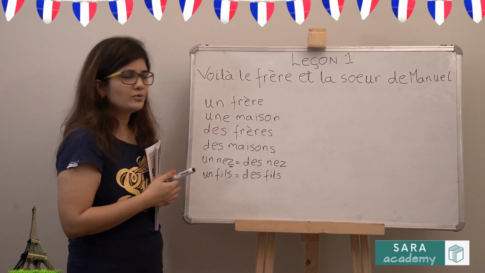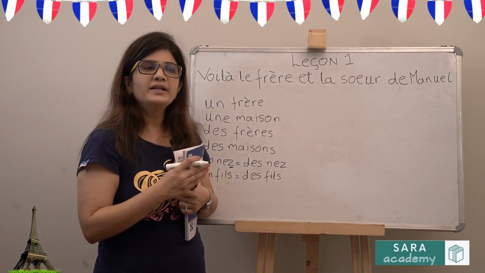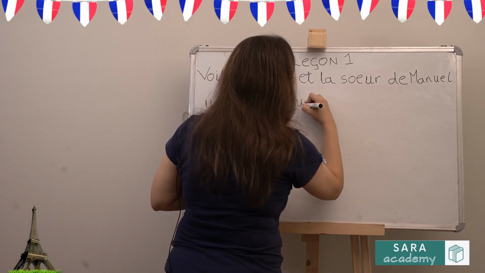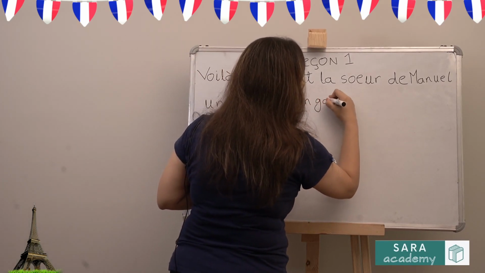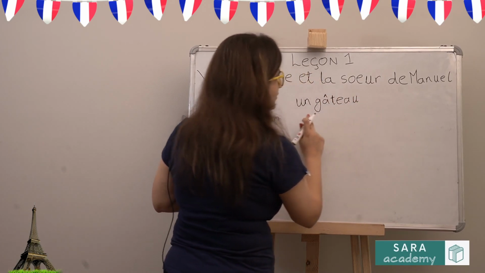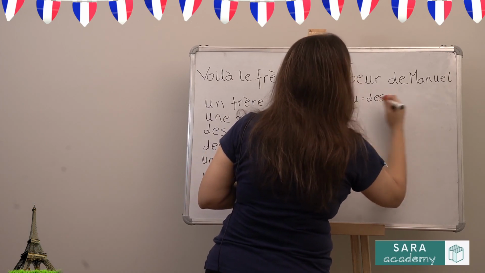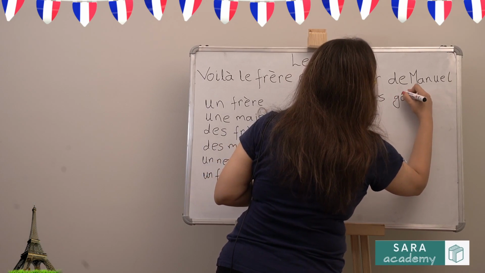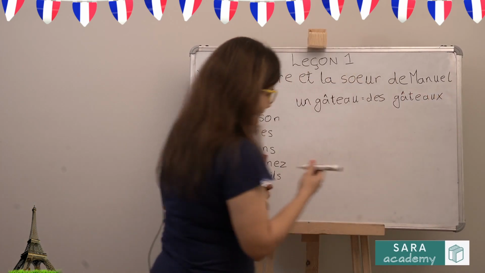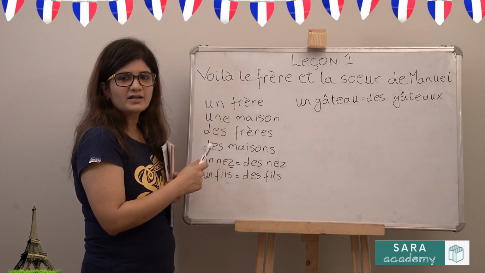Then we had done the rule that nouns which end in EAU or EU will take an X in the plural and not an S. So for example, if I take the word un gâteau, which means a cake, if I have to make this plural, un changes to des and gâteau with an X. So this is what our indefinite articles are about.